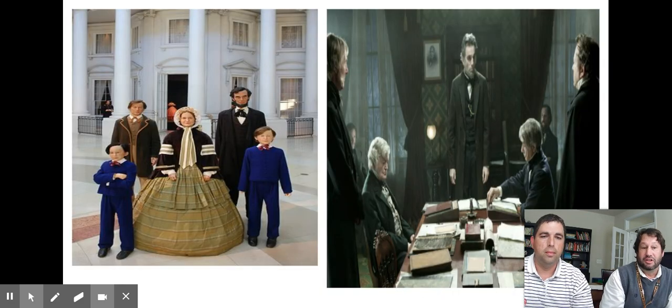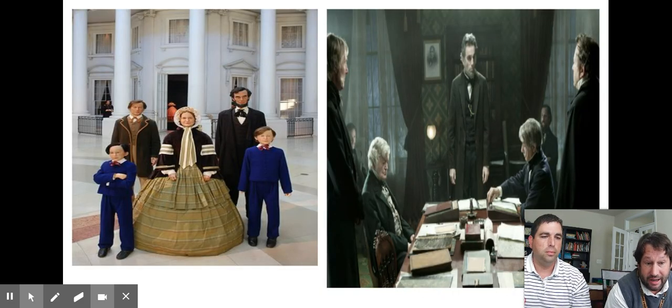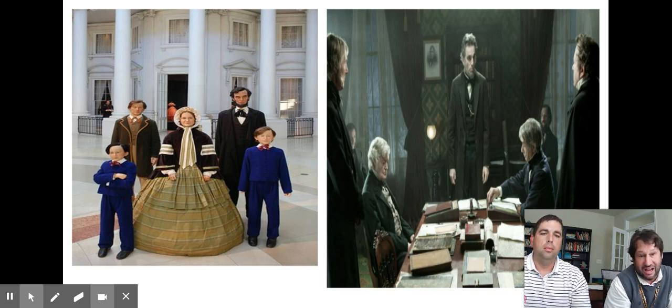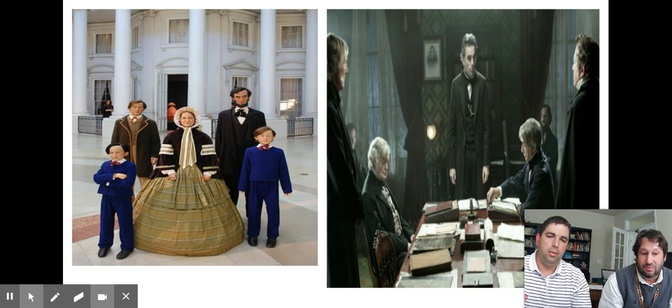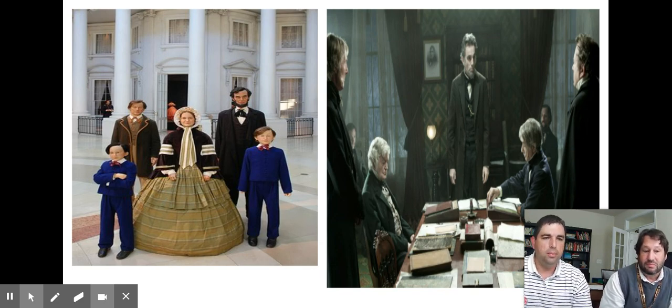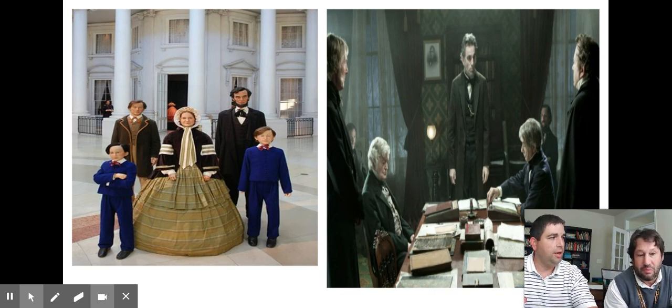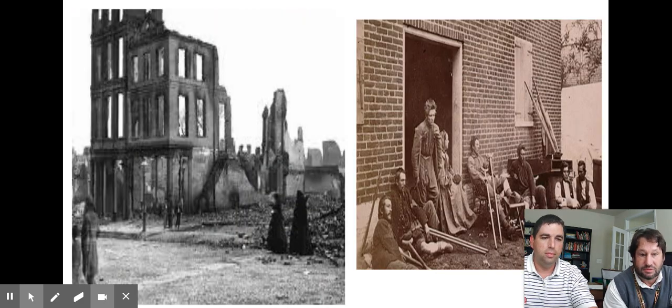Yeah. Lincoln had several children, and like a lot of parents during the Civil War, they lost their children or their sons. Lincoln lost a son. His name was Willie, but he lost that son to disease. Yeah, he's the little guy down here in this picture, I think. So Lincoln had some personal burdens too. There was some question as to whether or not his wife was totally with it. Mary Todd, right? Yeah.